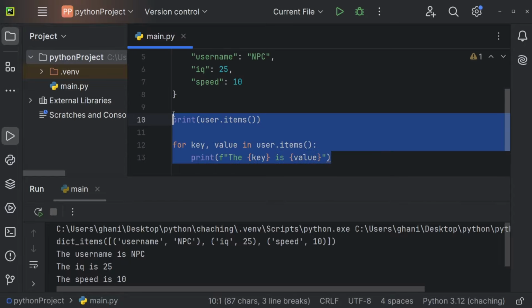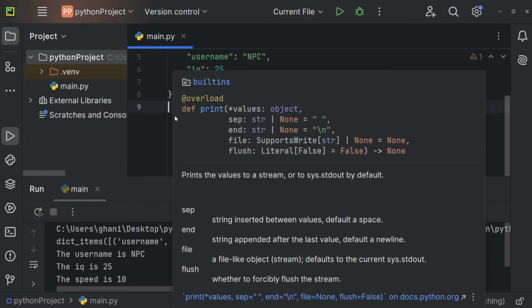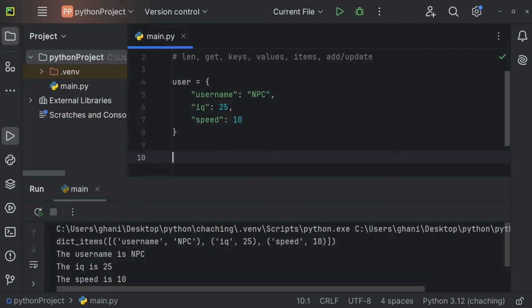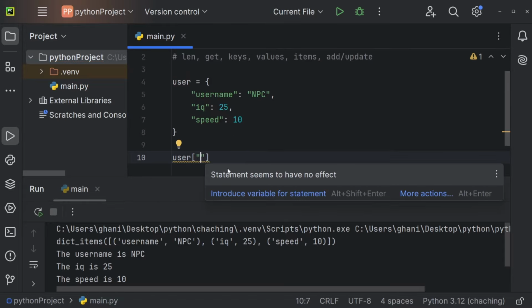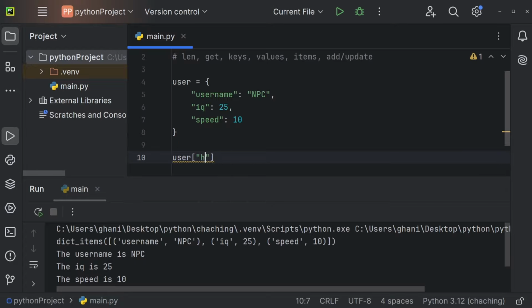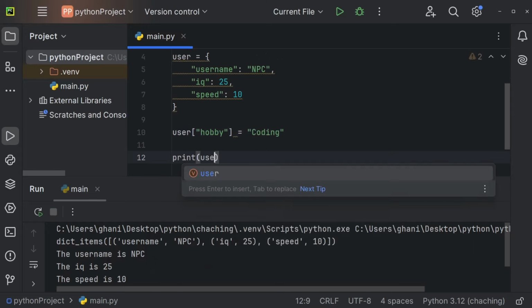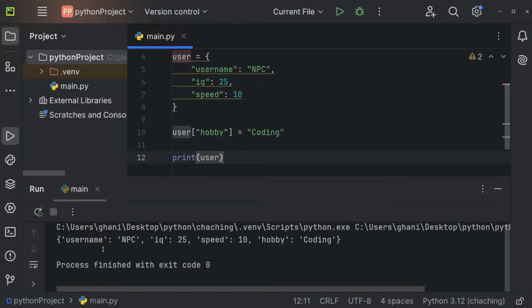Now let's also add and update a key value pair right here. To add a new key value pair, we've already seen this, you just use the dictionary name followed by those brackets, and inside of those brackets you define the new key that you want to add. So for example, hobby, and user of hobby is going to be equal to coding, for example. I'm just going to print our new user right now, and we're getting a user NPC who has now the hobby coding.